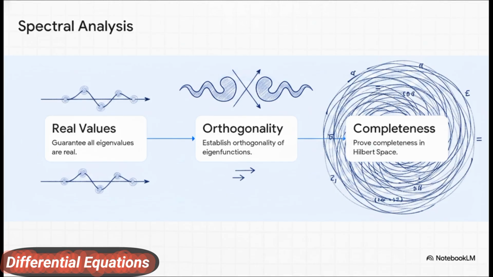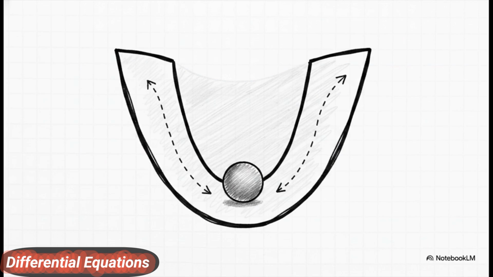Number 1, it guarantees all eigenvalues are real numbers, which, by the way, is absolutely essential if we want observable physics. Number 2, it establishes that the eigenfunctions are completely orthogonal. And number 3, it proves spectral completeness in an infinite dimensional Hilbert space. This is huge. It shows exactly how simple bounded waves can build into infinite generalized Fourier series capable of describing virtually any state imaginable.